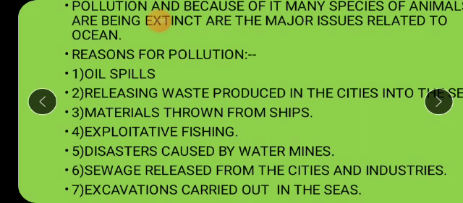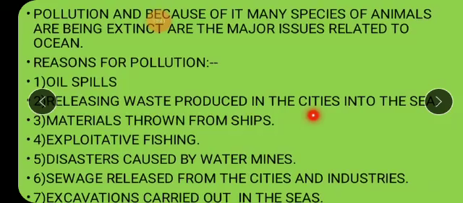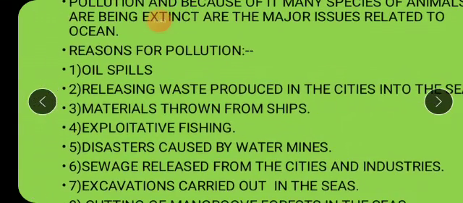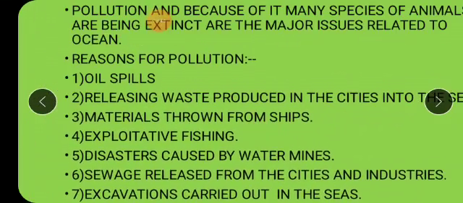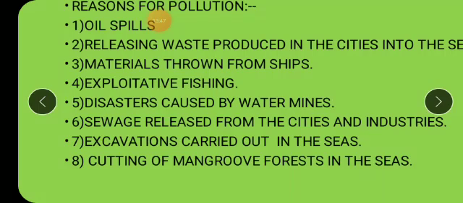So these are some of the reasons behind the pollution. Oil spills, waste products produced in the cities and directly dumped into the sea water or ocean water, materials thrown from ships, exploitative fishing, disasters caused by water mines, sewage, that is wastewater released from cities and industries and directly dumped into the ocean water, excavations, and the last reason, cutting of mangrove forest in the seas.